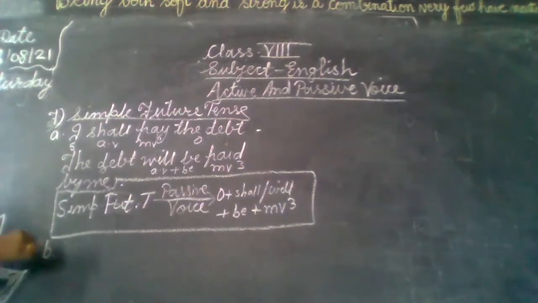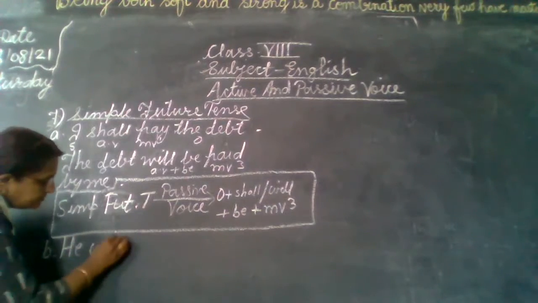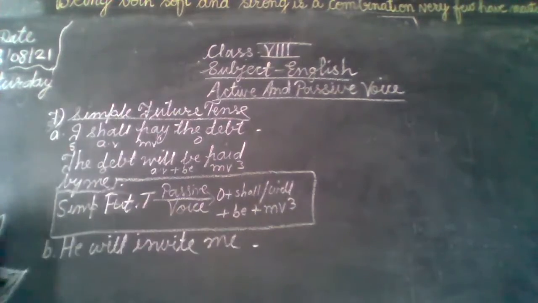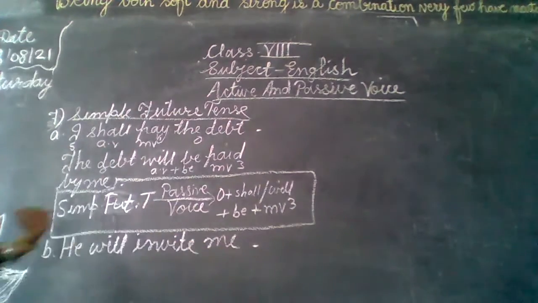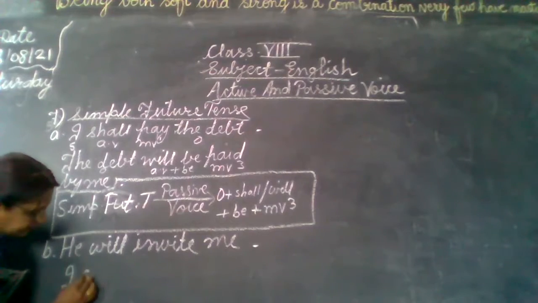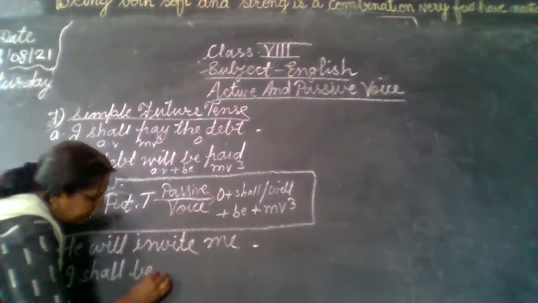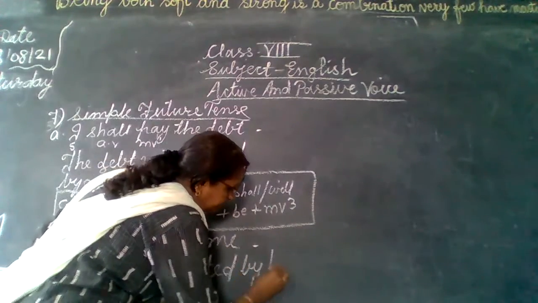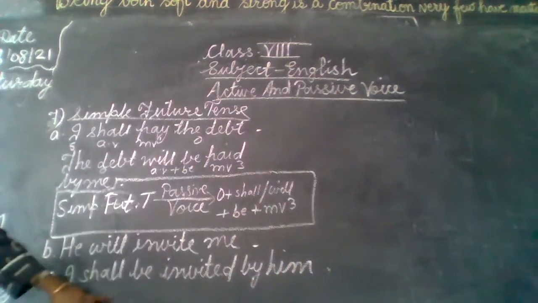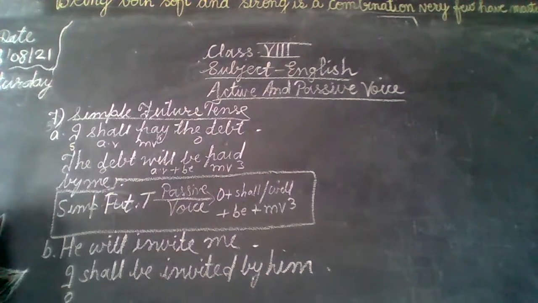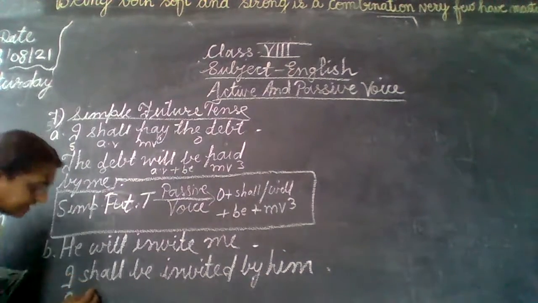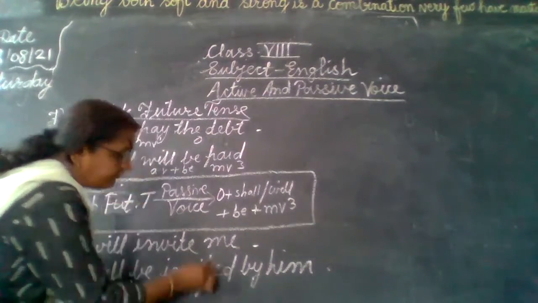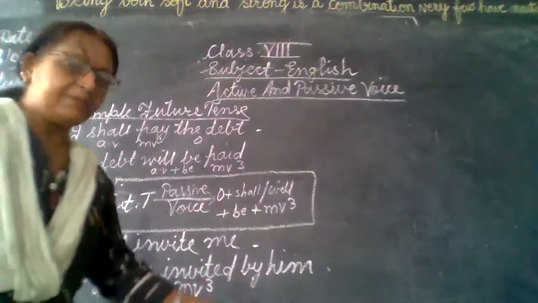See the next example. He will invite me. Now see here the object is me. We will change it into I. So I shall be invited by him. I shall be invited because our object is first person. So with I and we we use shall. So that is auxiliary verb plus be, main verb always in the third form in the passive voice, by plus subject.